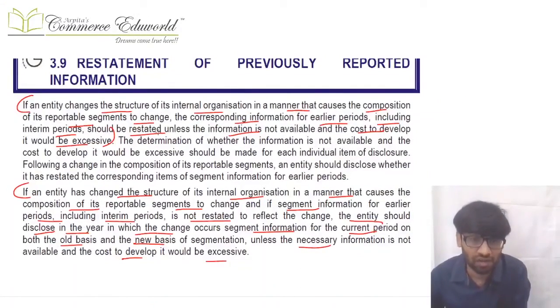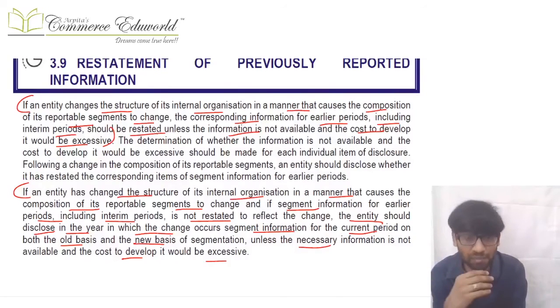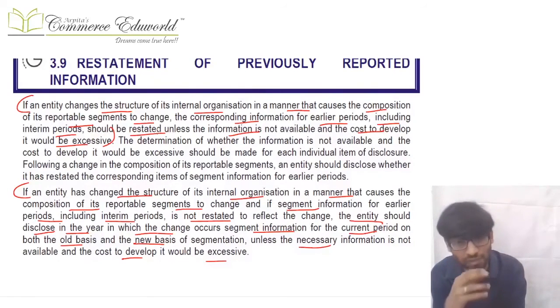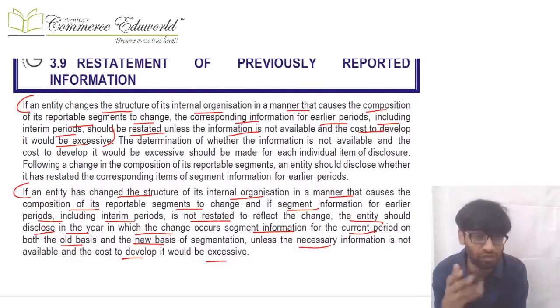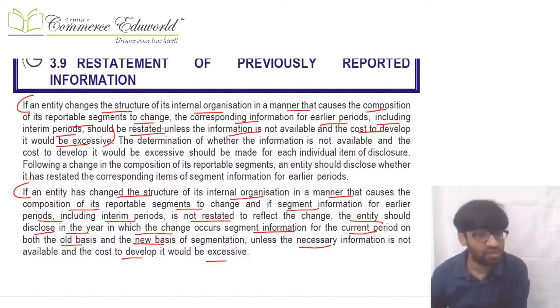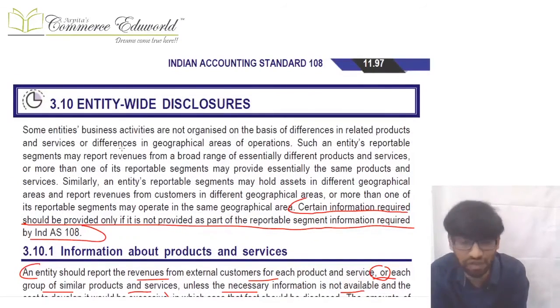If the internal organization of the company, the internal structure of the company changes, then in the current period the segment information published will get changed. So the previous year data you need to restate and give, unless the information is not available and the cost of developing that information is excessive. In that case, if you are not restating that prior period data, then one more thing you can do is, in the current year you can give the segment information on both bases, the new basis and the old basis, because the internal structure has changed. Again, there's an exception over here that if that information is not available and the cost of obtaining that information is excessive, then you're not giving it, then fine, but the fact will be disclosed.